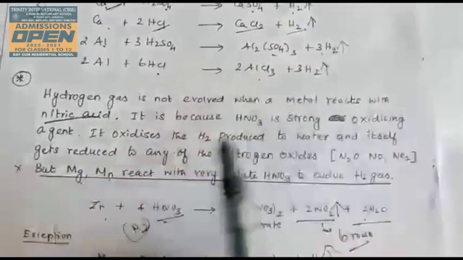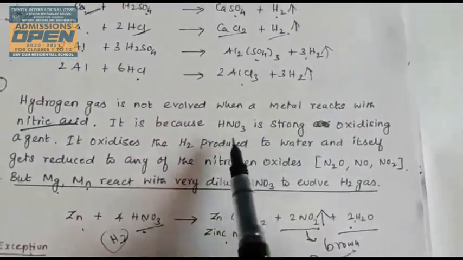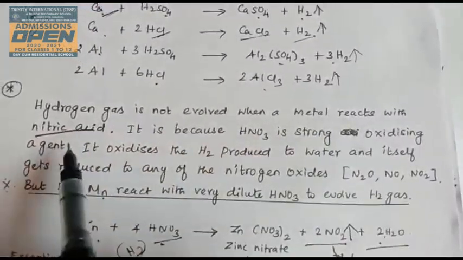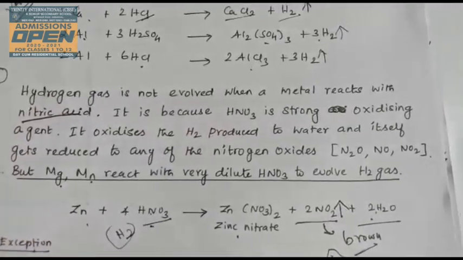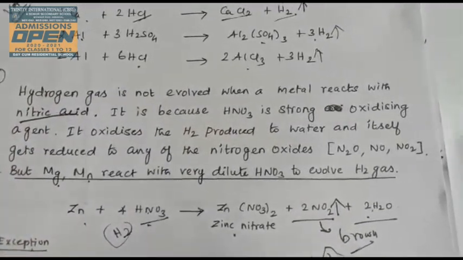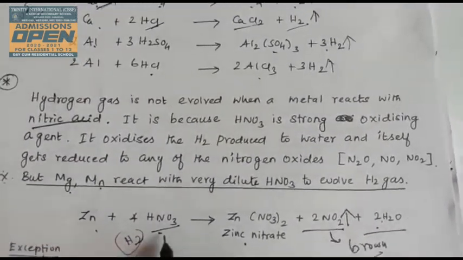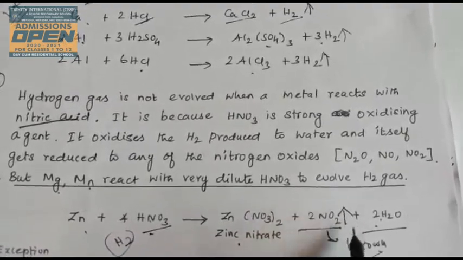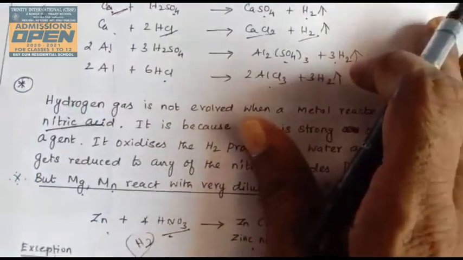But some metals do not produce hydrogen gas when they react with acid. For example, hydrogen gas is not evolved when metals react with nitric acid. Magnesium and manganese react with very dilute nitric acid to evolve hydrogen. But zinc reacts with nitric acid to evolve nitrogen dioxide gas, which is brown in color. This we discussed in the last class.